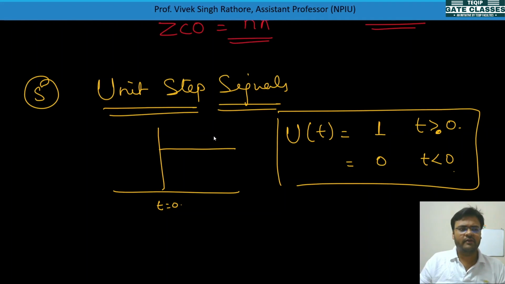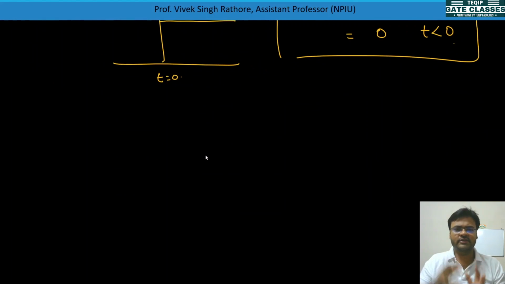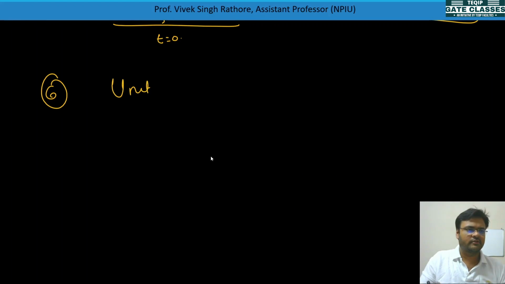And wherever you need to start a signal from t is equal to 0, you can just multiply that signal with u(t). So you'll get the signal which starts after t is equal to 0. Now you have understood the unit step signal. That was the fifth part. So the sixth part, we'll see the unit impulse signal.